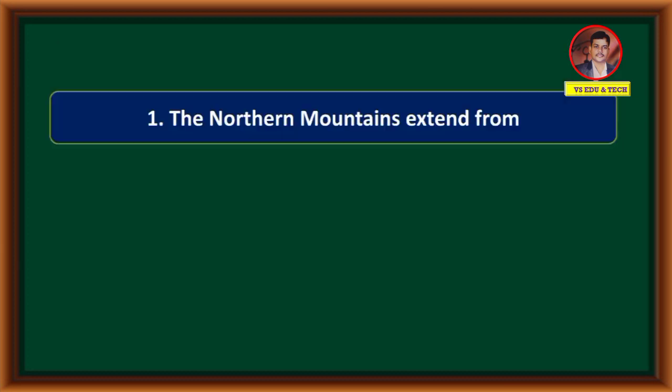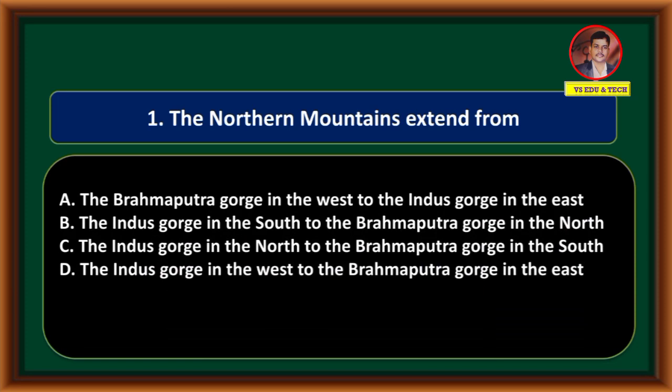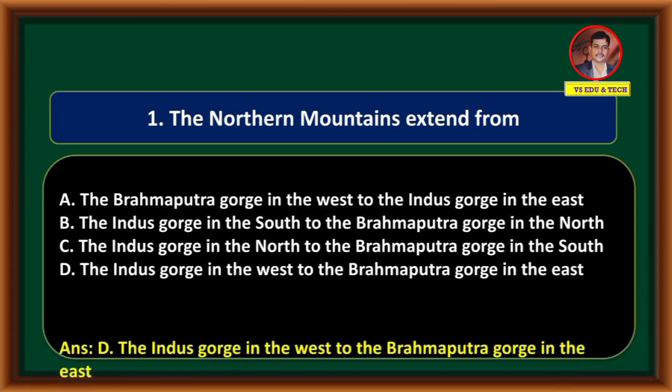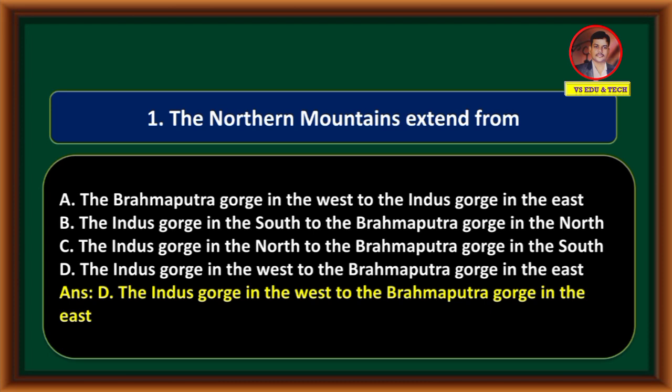The northern mountains extend from the Brahmaputra Gorge in the west to the Indus Gorge in the east, the Indus Gorge in the south to the Brahmaputra Gorge in the north, the Indus Gorge in the north to the Brahmaputra Gorge in the south, the Indus Gorge in the west to the Brahmaputra Gorge in the east. The northern mountains extend from the Indus Gorge in the west to the Brahmaputra Gorge in the east.